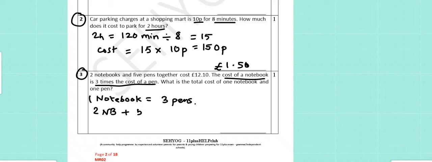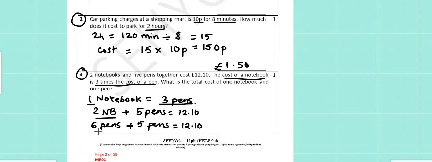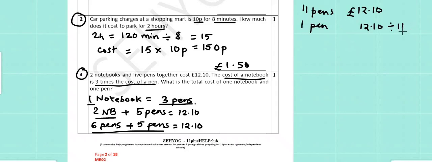So, the cost of 2 notebooks and 5 pens is 12.10 pounds. 1 notebook costs 3 pens, 2 notebooks cost 6 pens plus 5 pens equal to 12.10 pounds. So, 11 pens cost 12.10 pounds and 1 pen costs 12.10 divided by 11, which is 1.10 pounds.